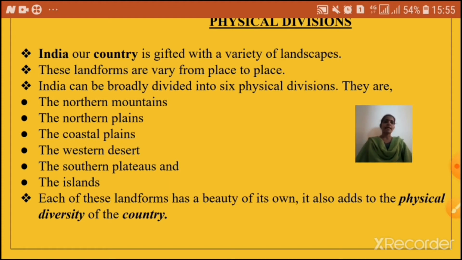Each of these landforms has a beauty of its own. It also adds to the physical diversity of the country. So each of these landforms, the northern mountains, northern plains, coastal plains, western desert, southern plateaus and the islands, has a beauty of its own. They have their own speciality.